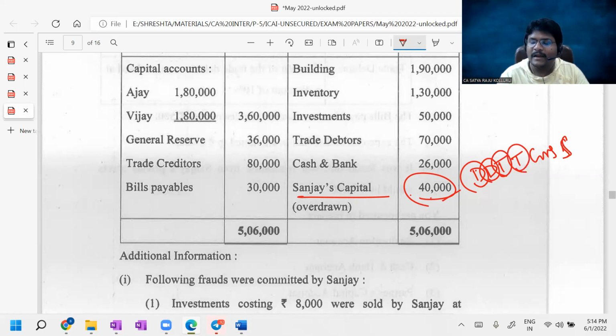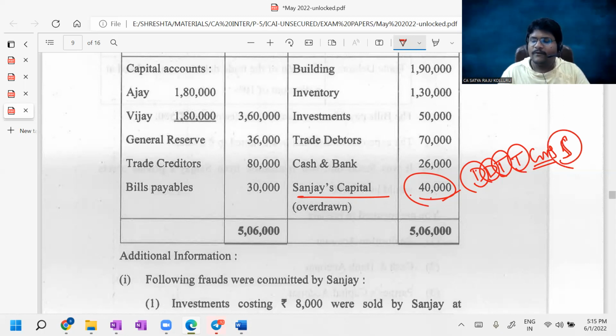T for transfer of realization profit or loss to partner's capital. Then apply the Garner versus Murray case law. Second rule first, that is, to the extent of realization loss, you can introduce. Then Garner versus Murray case law first rule: insolvency loss caused due to an insolvent partner should be borne by the solvent partners in their capital ratio.